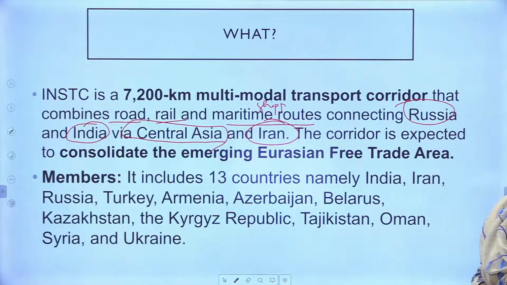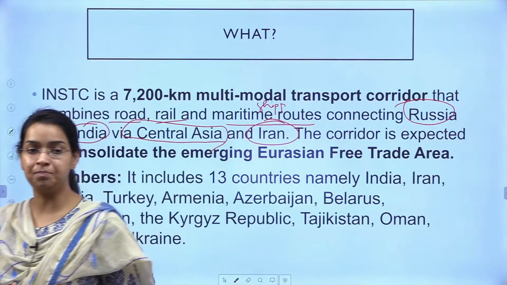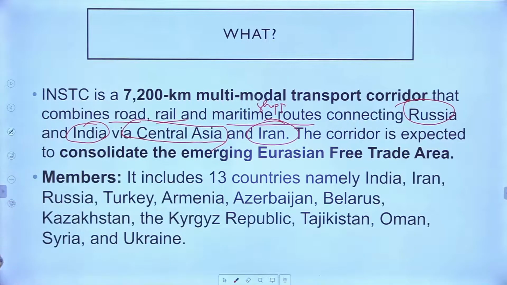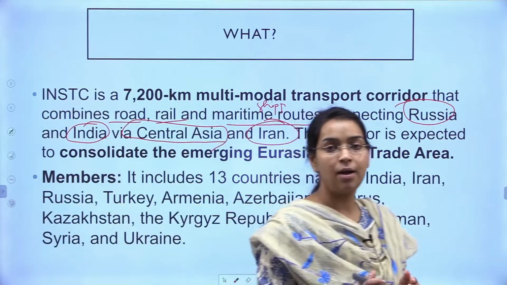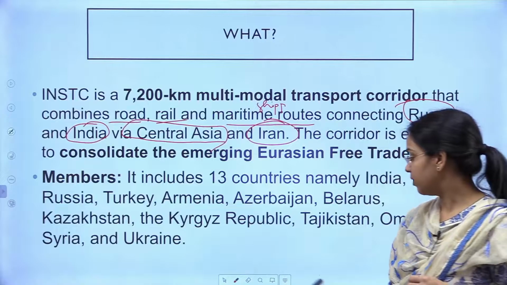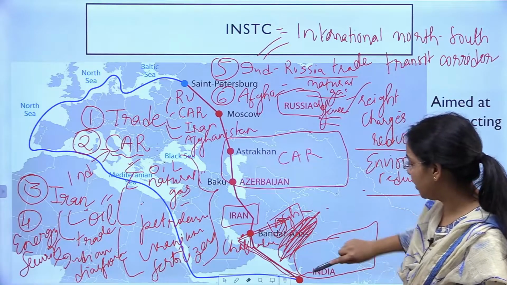So it is very important, right? So it will, you can say, boost trade between the European and the Asian continent. ठीक है, आप देखिए ये, आप इसको, let me just clear it a bit for you.